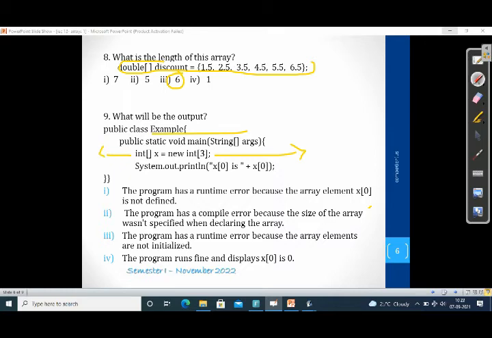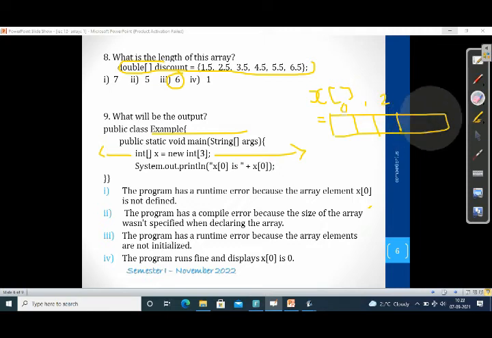So what output will it print? Actually, the array has been declared as x, an integer array of 3. In the sense that the first is the 0th position, the second is 1, the third position is 2. So 3 elements will be there.